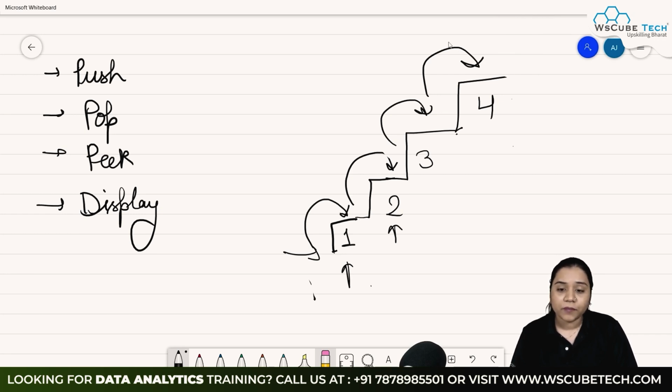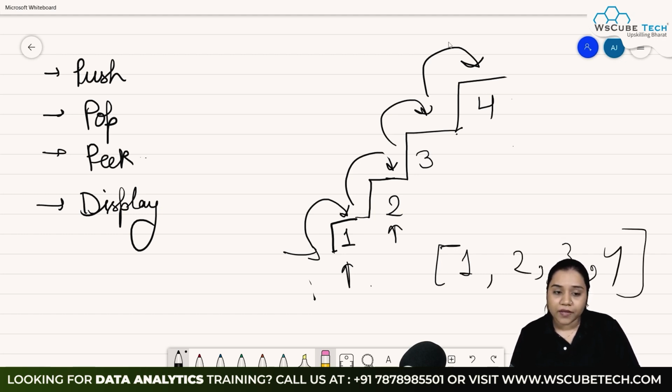Next we'll be talking about peek. Peek displays the last element. So suppose there is a list of 4 numbers over here. I'm just considering it as an example. So guys, basically this stack and queue method works with lists only. So we will be understanding it with the help of a list. Suppose we have a list of these 4 numbers over here: 1, 2, 3, 4. So the peek operation will display this element. That means this last element it will be displaying.